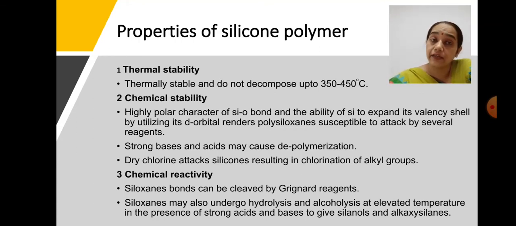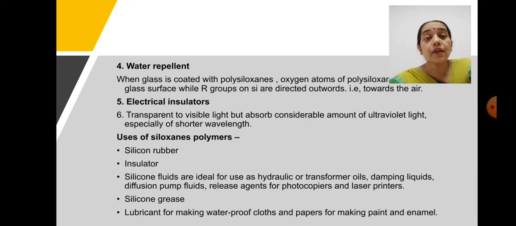Even if acid or base is added over the surface of the silicone polymer, there will be depolymerization, and if alcohol is also present, it will accelerate the reaction and give fragments of the silicone polymer.